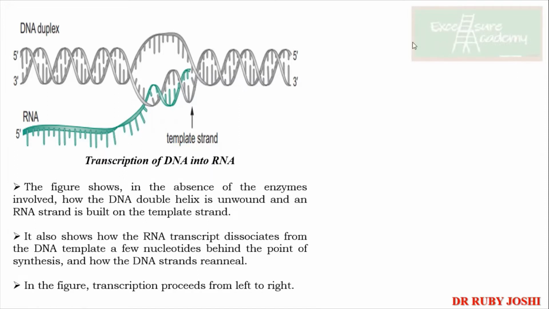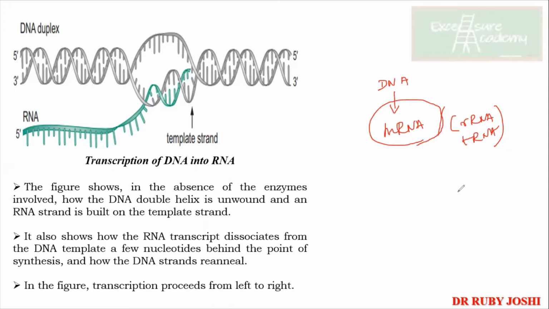Now the basic thing about transcription: we know that using DNA as one of the strands, you are going to get the mRNA. Of course, not only mRNA, you have rRNA as well as tRNA. Basically we will be focusing on the mRNA, and then we'll talk about how rRNA and tRNA are formed. Now look at the figure over here.